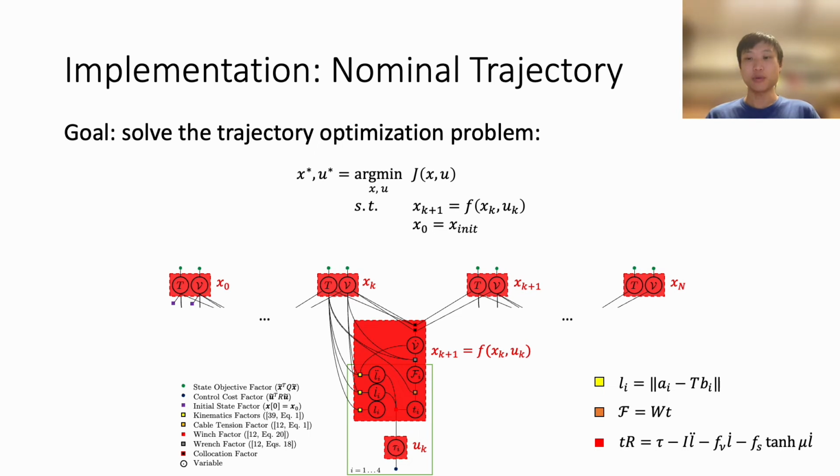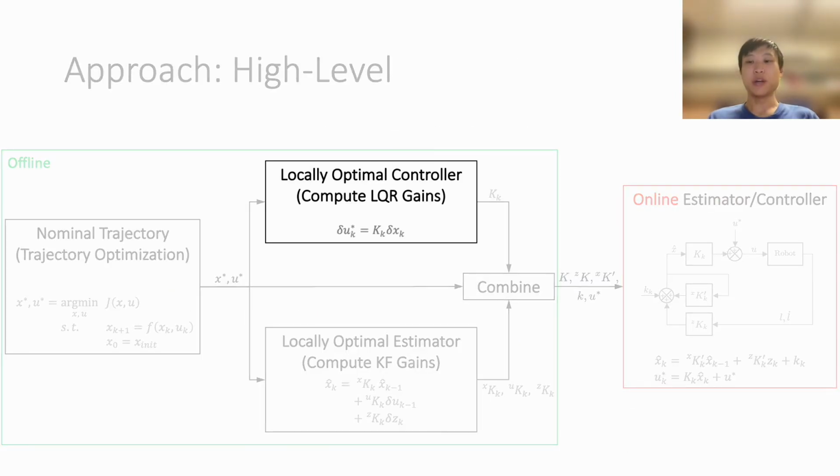If we step back and look at the red squares, we see that if we group together some variables and factors, we actually have the same simple structure as the factor graphs shown in previous slides, with states x, controls u, and nonlinear dynamics updates. Reiterating, once we define the factor graph in GTSAM, we call optimize, and GTSAM returns the optimal trajectory x star and u star. Now that we have the nominal trajectory, let's take a look at how we can use factor graphs and variable elimination to compute the LQR gains.